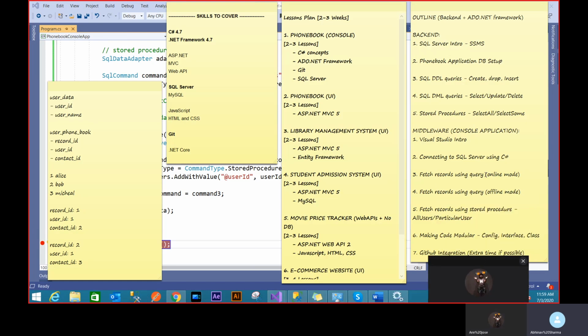We covered fetching records using online mode. Now we covered the same query using offline mode, and obviously we were preferring offline mode, so we have checked all users and particular users. Now the thing is, which is very important, I'll be taking 15 more minutes.